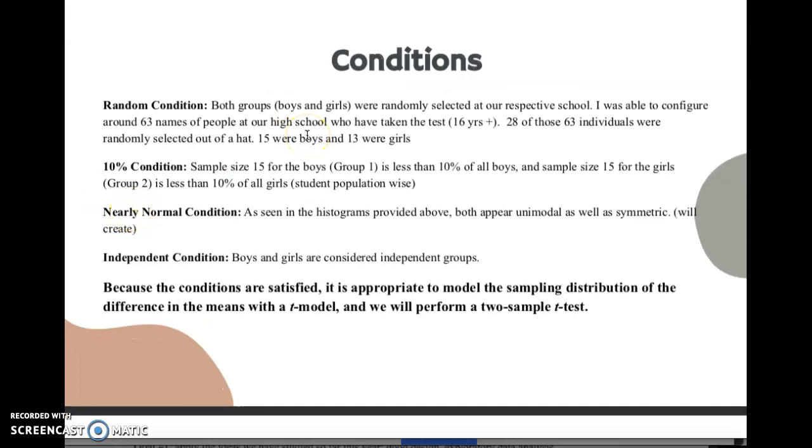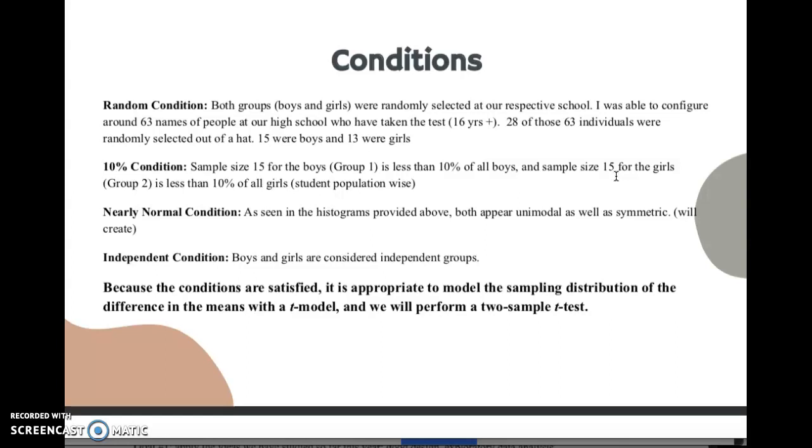So here next is my conditions. For the random condition, the same as how I collected my data, I explained how it was randomized. For the 10% condition, the sample size of 15 boys for group 1 is less than 10% of all boys in the world, and the sample size of 13 girls, sorry, I meant to put 13, in group 2 is less than 10% of all girls, student population-wise. For the nearly normal condition, as seen in the histograms above, both appear to be somewhat unimodal and symmetric, so that's why they're nearly normal. For the independent condition, boys and girls are considered independent groups.